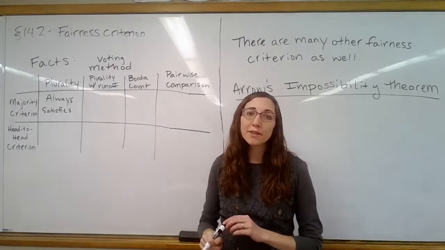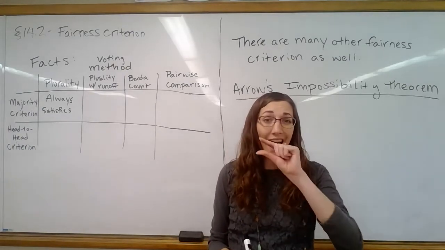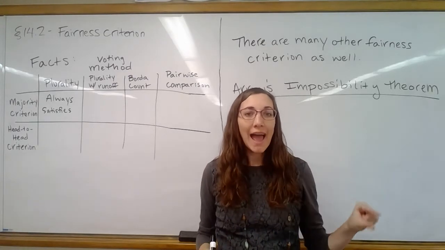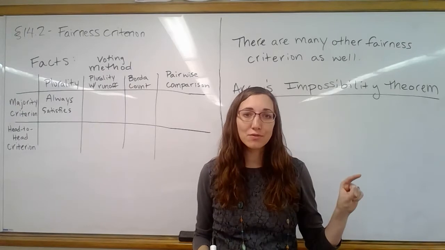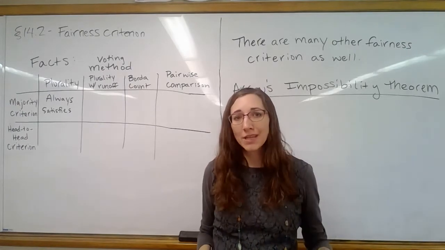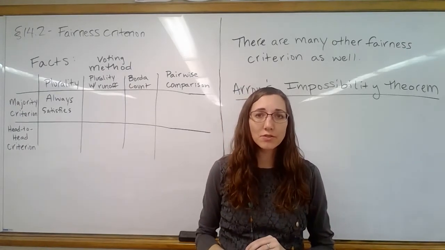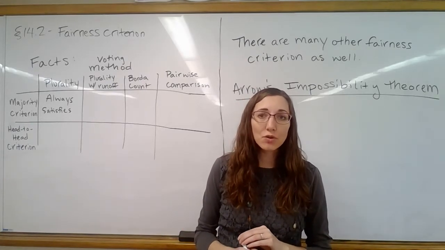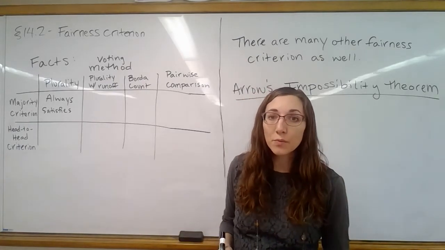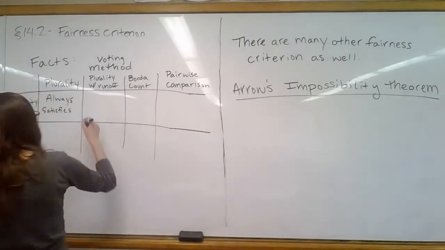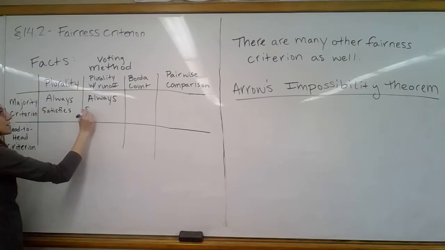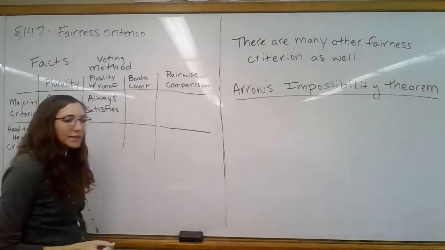Plurality with runoff, well, if you remember how that one worked, it had a catch at the very beginning of it. It said if a candidate has a majority of first choice votes, declare them the winner. We're done. We don't even do the runoff election. So clearly then, if a candidate does exist that has majority, they're going to be declared the winner in this plurality with runoff. So this one also always satisfies the majority criterion.